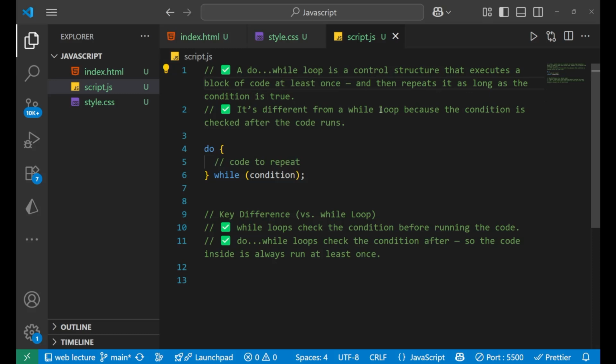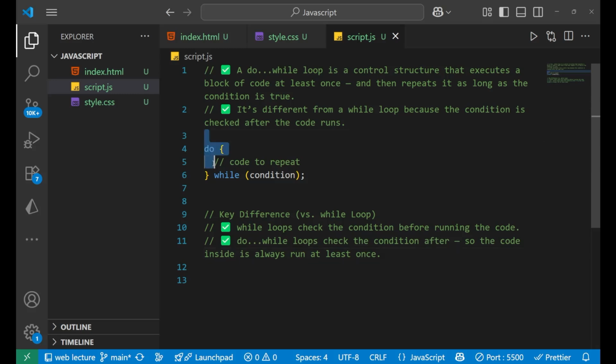It is different from the while loop because the condition is checked after the code runs. Earlier, with the while loop, it first checks the condition and then executes the code, but in the do while loop it first executes the code and then checks the condition, right? The key difference is that while checks the condition before running the code, but do while checks the condition after, so the code inside always runs at least once.